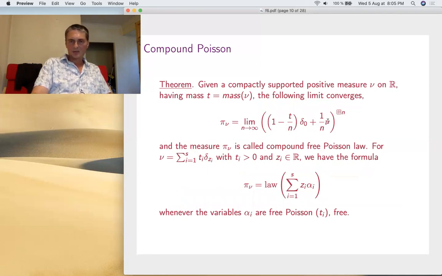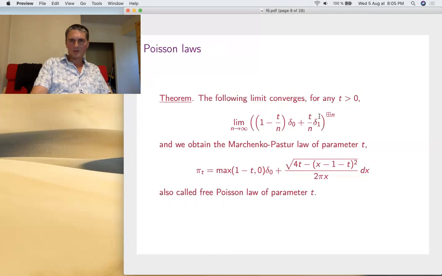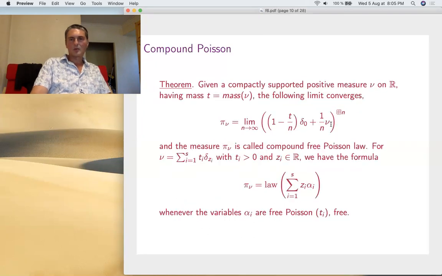So let's go back to the previous slide. In this measure, instead of delta 1, we'll put an arbitrary measure nu. Best is actually to put nu instead of t delta 1. Well, there are many conventions here; let's use this one. Given a compactly supported positive measure on R, not necessarily of mass 1 or mass t, let's form this thing here. It's exactly as before, but instead of t delta 1, I put nu. This limit converges, and the limit is called the compound free Poisson law. That's the first part of the theorem.